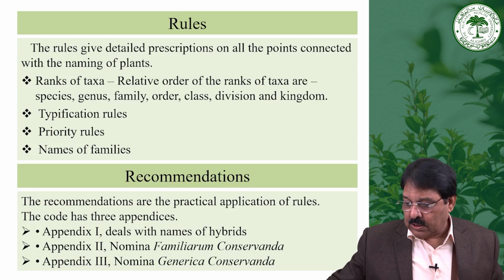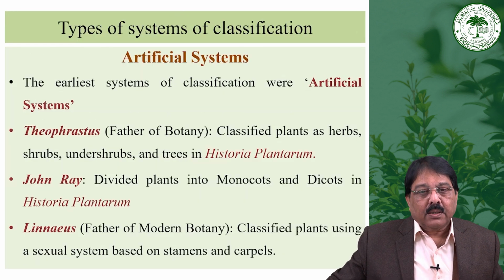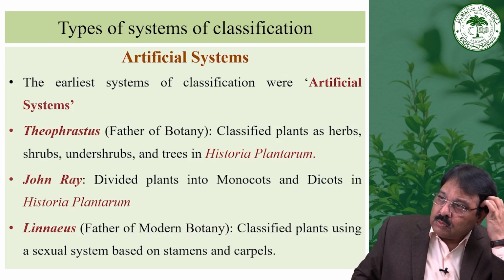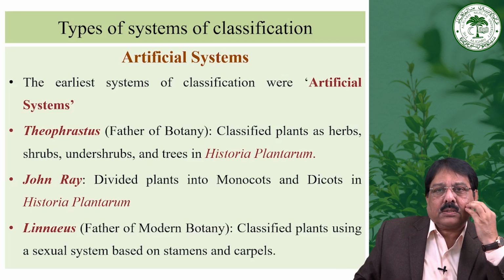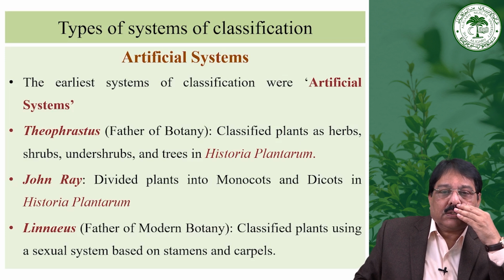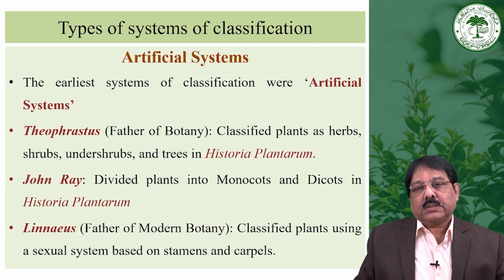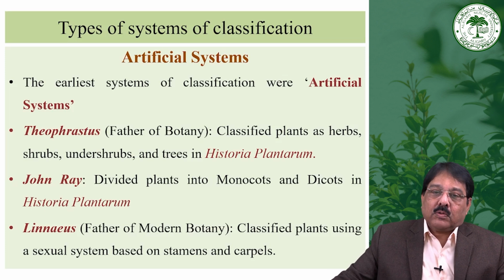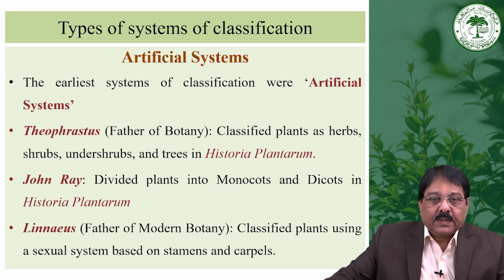So there are certain recommendations. Then if we talk about classification, I have already discussed the types of classification. There is the artificial system of classification, the natural system of classification, and the phylogenetic system of classification.